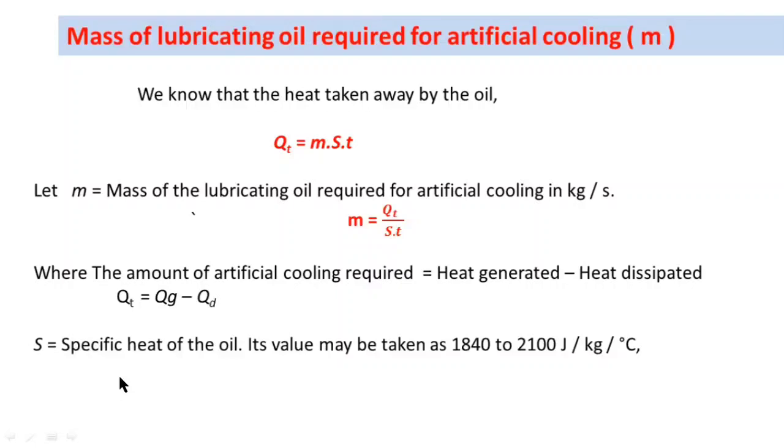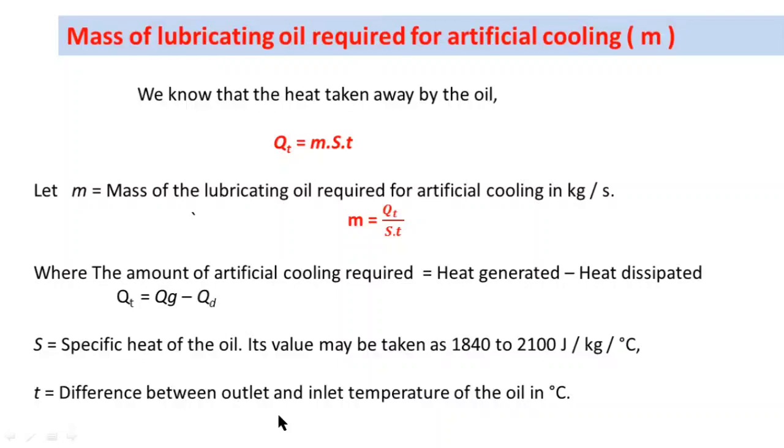Now here capital S is the specific heat of the oil. Its value may be taken as 1840 to 2100 joule per kg per degree Celsius. And small t is the difference between the outlet and inlet temperature of the oil in degree Celsius. These are the formulas for lubricating oil required for artificial cooling.